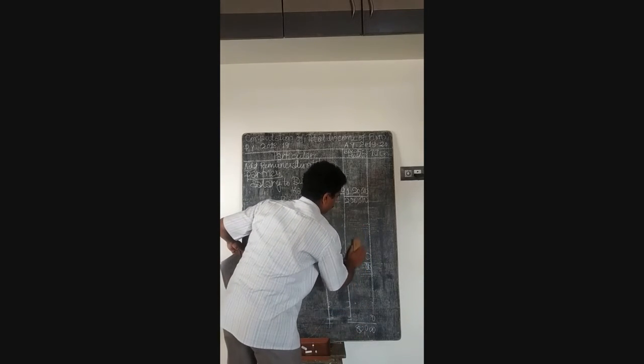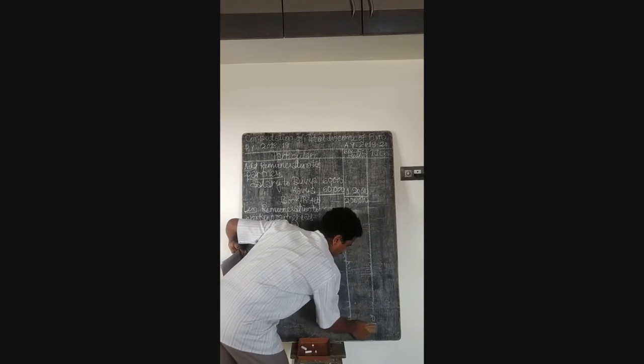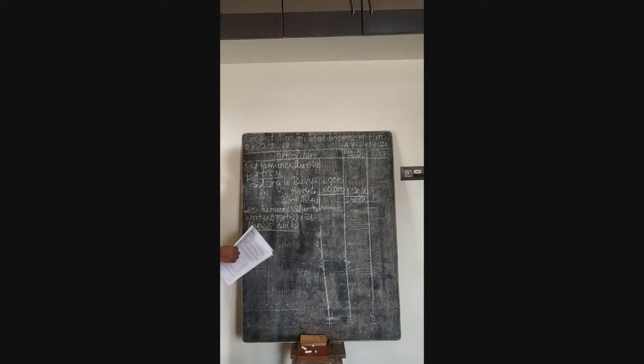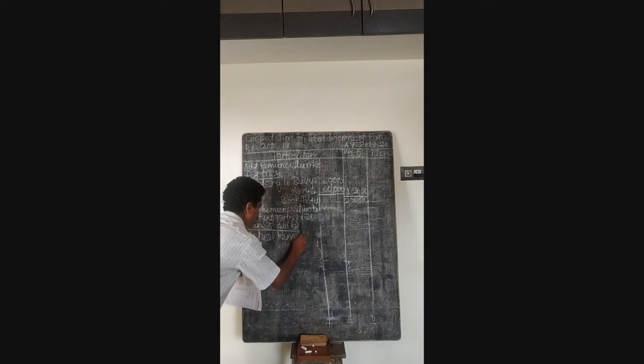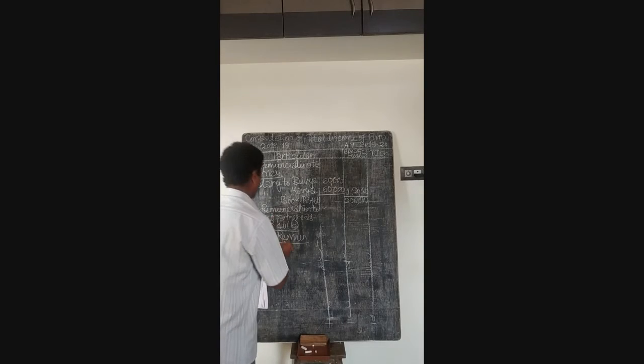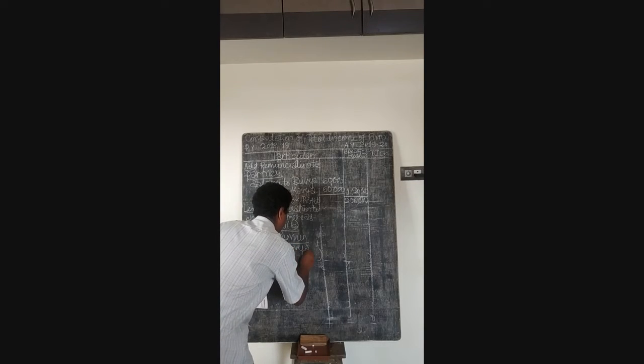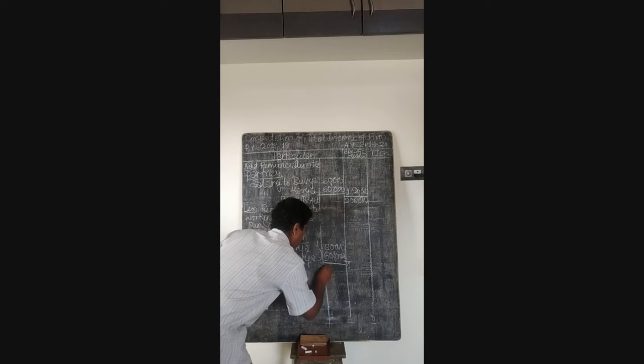I request all the students to manage as the problem is very lengthy. So now first let us record the actual remuneration here. Remember, in this problem both the partners are working partners. So the actual remuneration I will write in short. So it is Divya 60,000, then Kavya 60,000, total 1,20,000, which is actual.